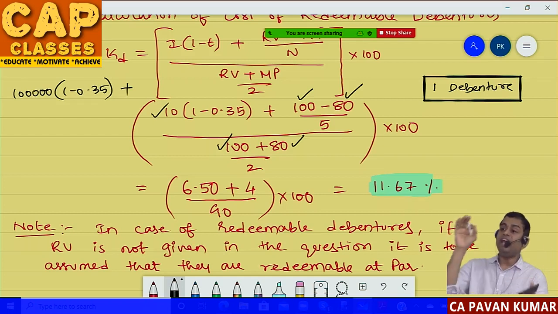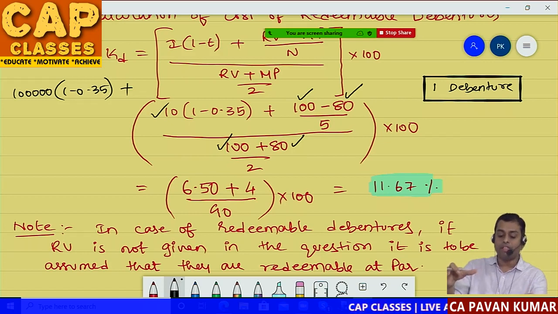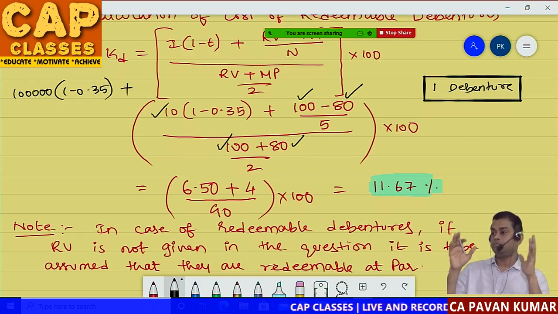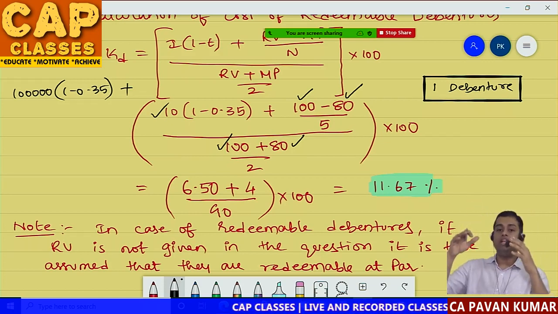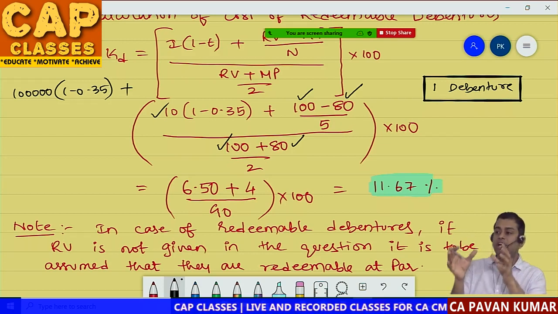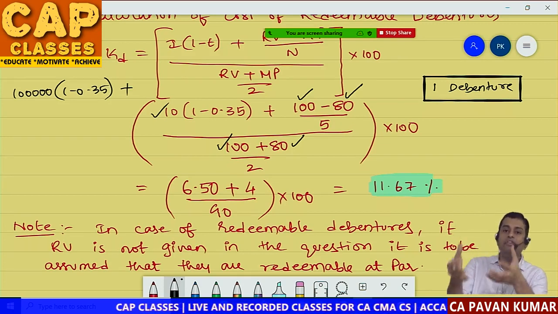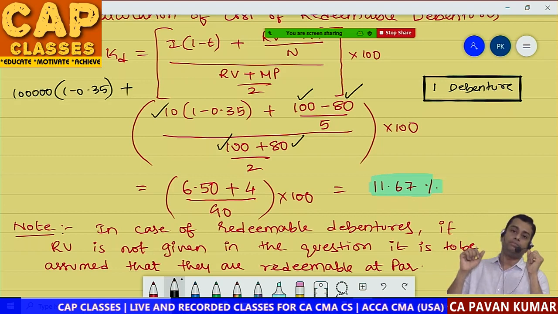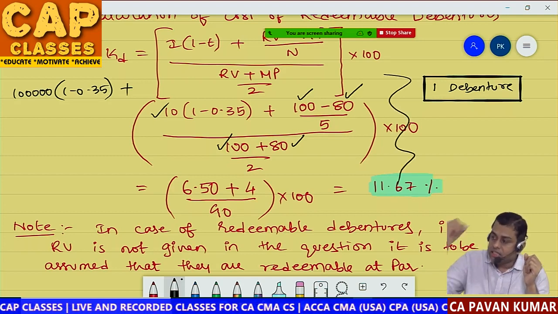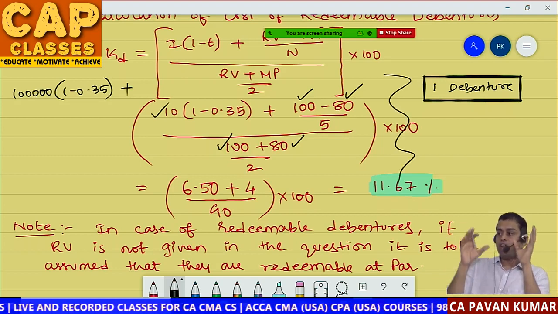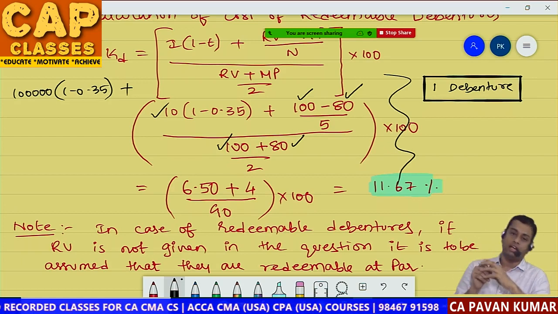But wherever it is possible, solve the problem based on one debenture because it will be simple. Instead of taking 10,000 values or 1 lakh values, if you are taking based on one debenture, your life will be simple. Calculations will be simple. So follow like this. We'll take one debenture or we'll take one share, based on that we calculate.